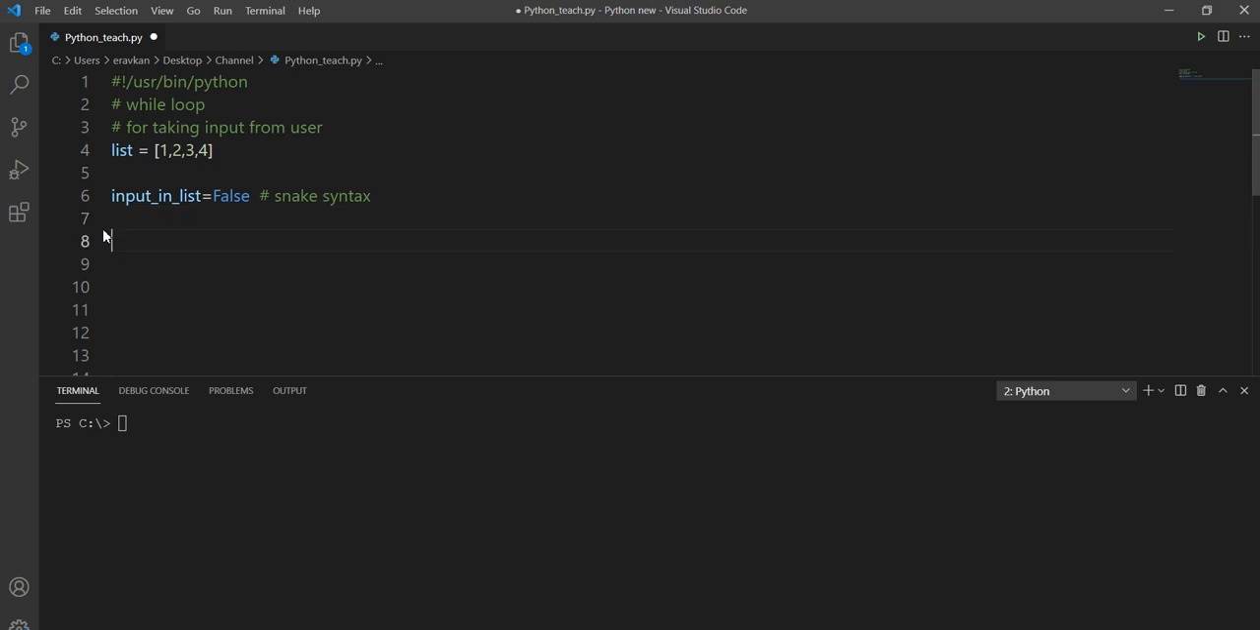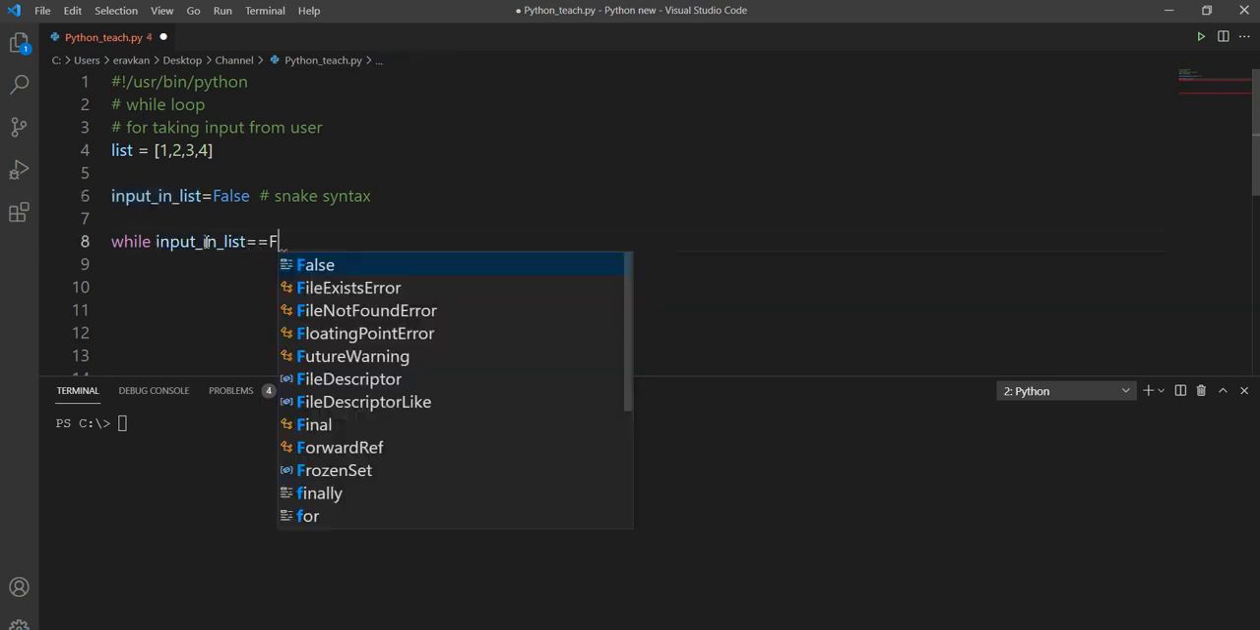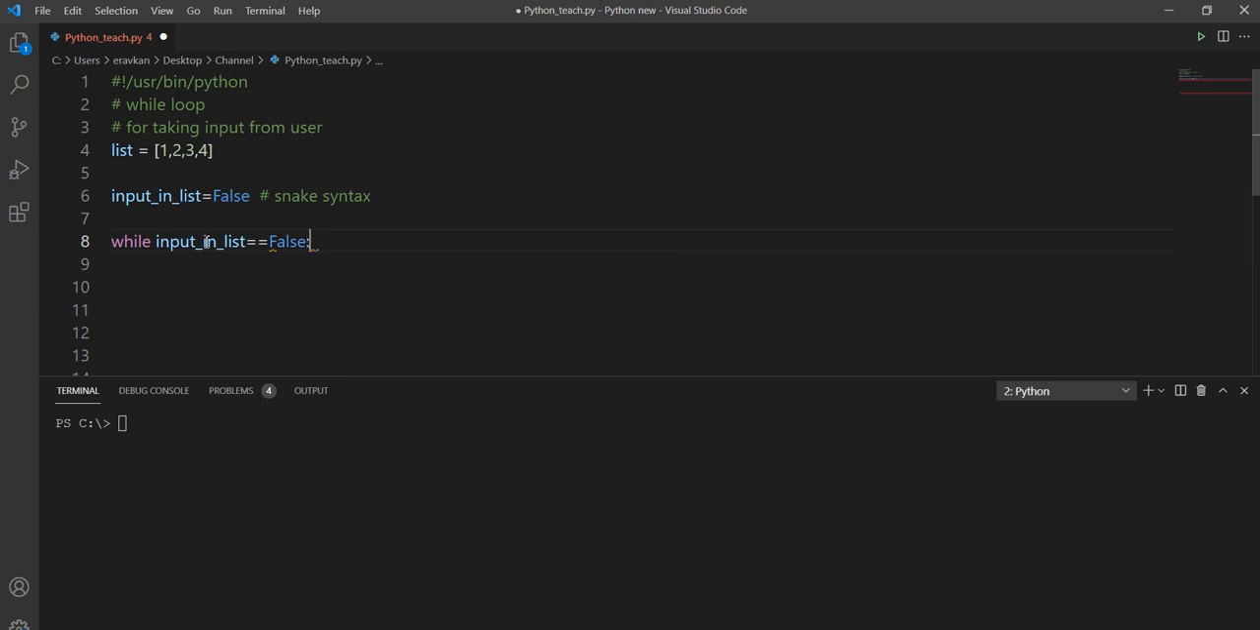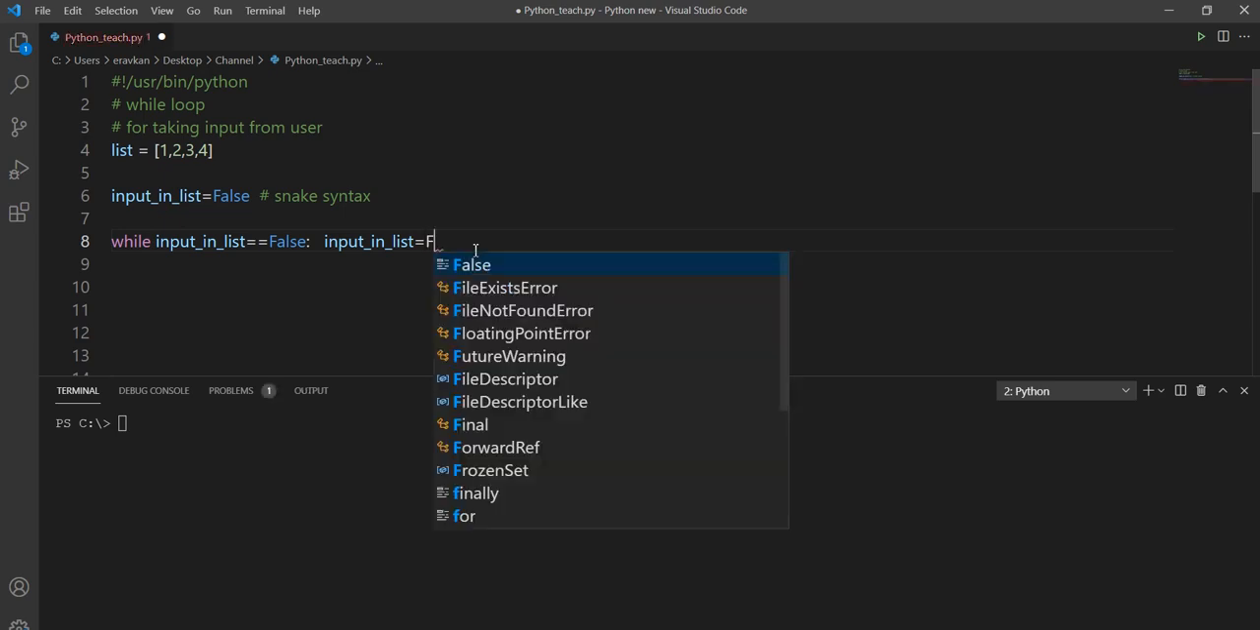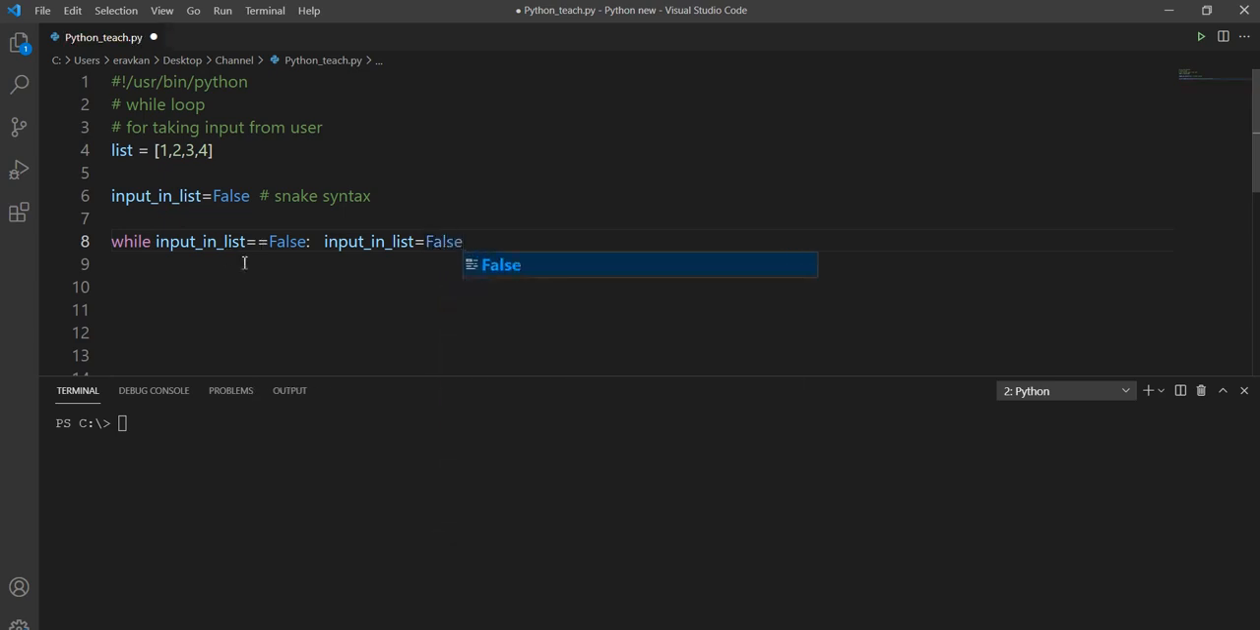So I define a variable, and while input_in_list equal to False. One thing to notice here: it should be double equal to because you are checking. In case of assignment, it should be a single equal to. But in a loop, we are checking the condition, so we have to take the double equal to here.